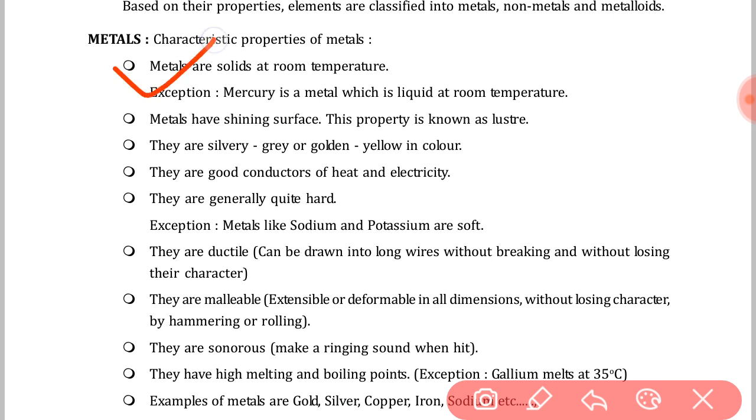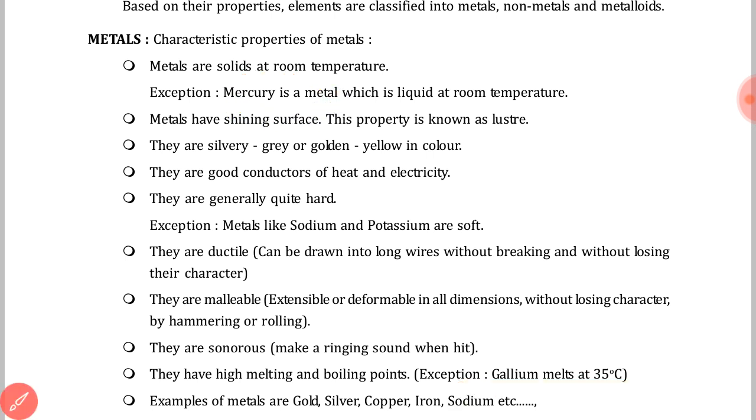The first characteristic is that metals are solid at room temperature. Generally, all metals are solid at room temperature, but there are a few exceptions, that is mercury and gallium. Mainly we see mercury in our daily life; gallium is not seen in daily life. So the exception is mercury, a metal which is liquid at room temperature.